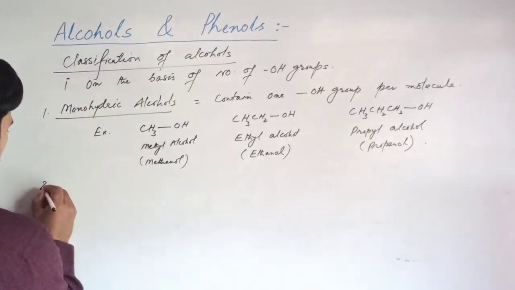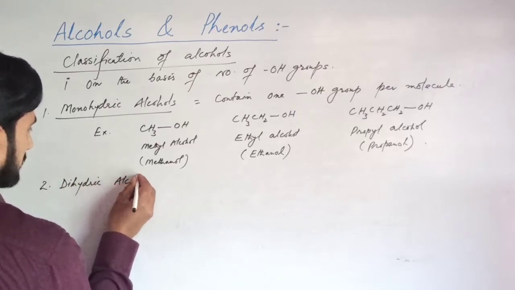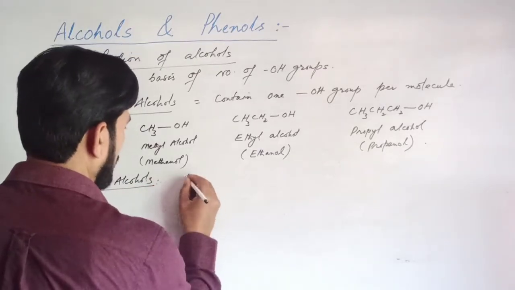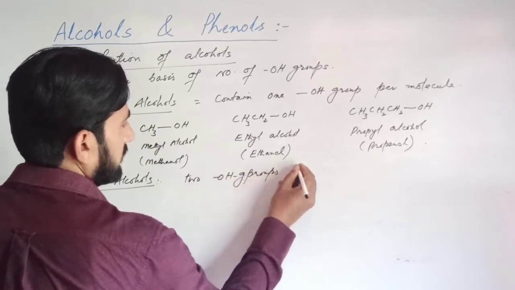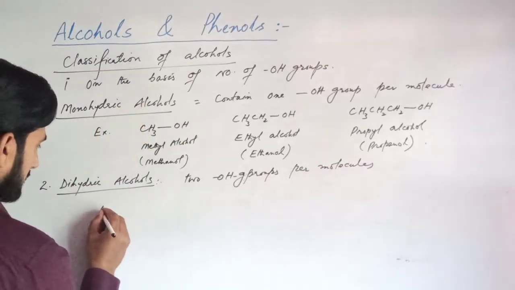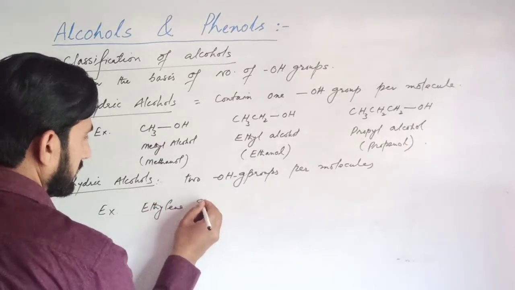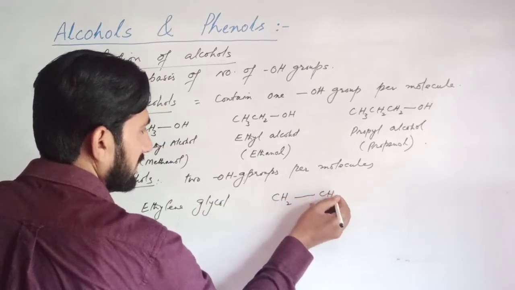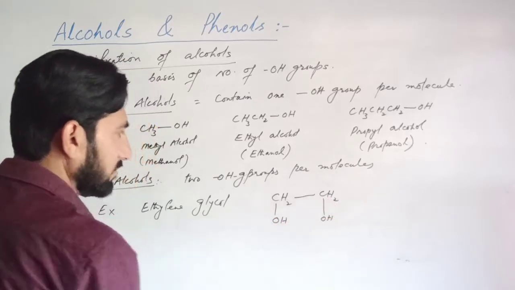Now dihydric alcohol. They contain two hydroxyl groups per molecule. For example, ethylene glycol, CH2-CH2, with one hydroxyl group attached to this carbon and a second hydroxyl group attached to this carbon.